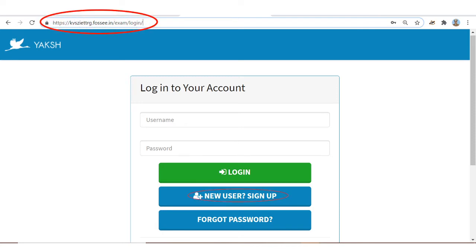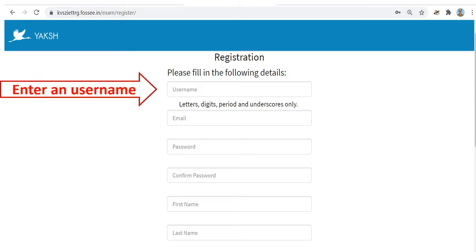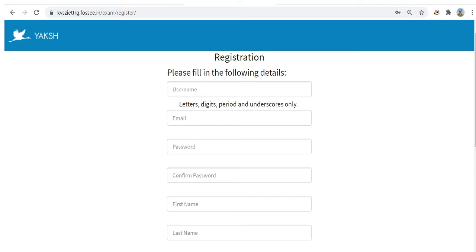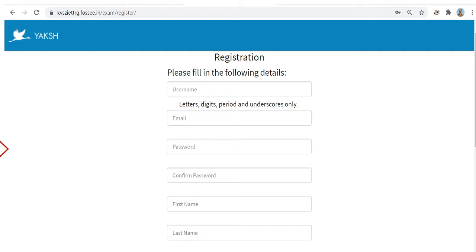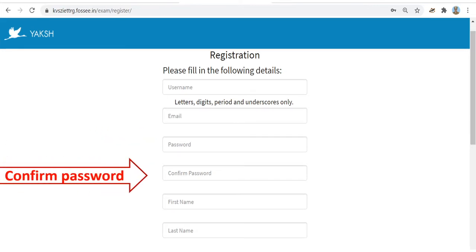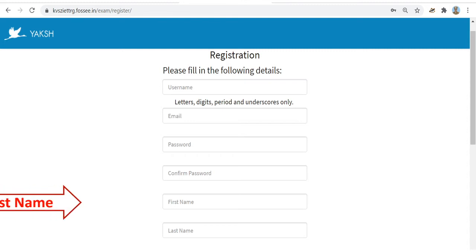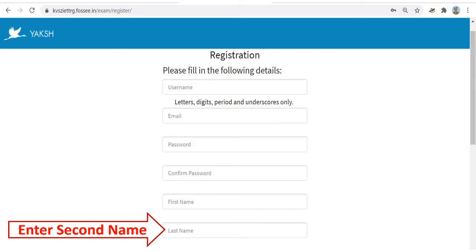Okay, now as you are a new user, you have to click new user, sign up. A registration page will open. You select an easy username which you can remember, and you give one valid email ID which is functional now. The activation code will be sent to this email ID only to activate your account at Yaksh platform. And choose a convenient password, not a complicated one, and confirm the password. You can give your first name, you can give your second name or last name.